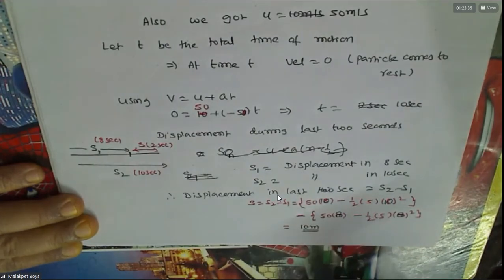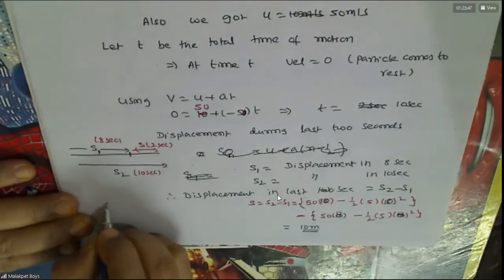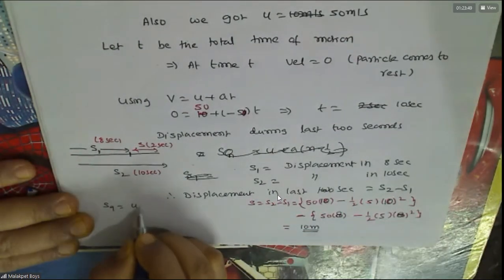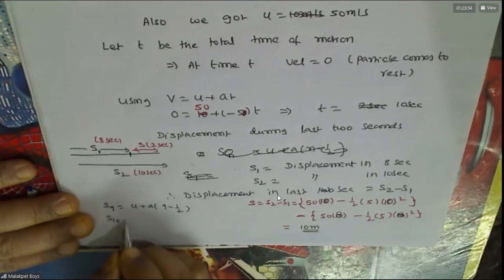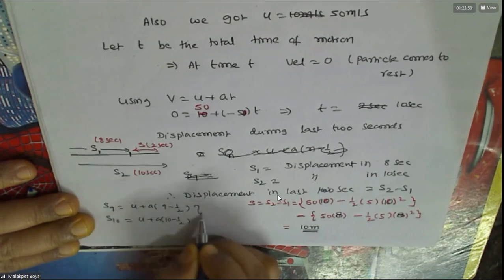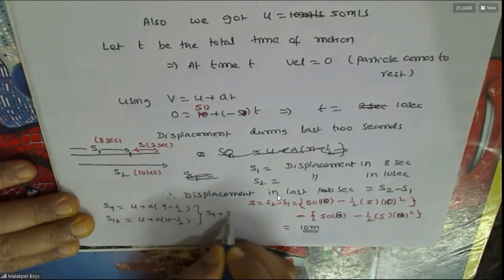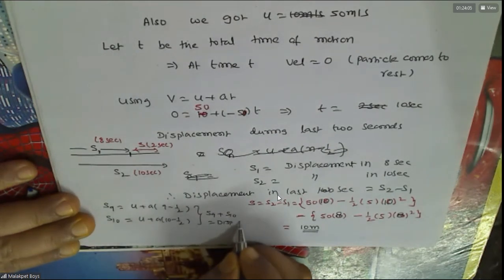Sorry, if we find the displacement in 9 seconds, then find in 10 seconds and we add, then we will get the same answer, sir. Yes, you can do that also, 2 times. Displacement in the 9th second, you can use u plus a into 9 minus half. In the 10th second, you can find u plus a into 10 minus half. You can add this. This is the displacement in the last 2 seconds only, we are getting, sir. You can use that also.